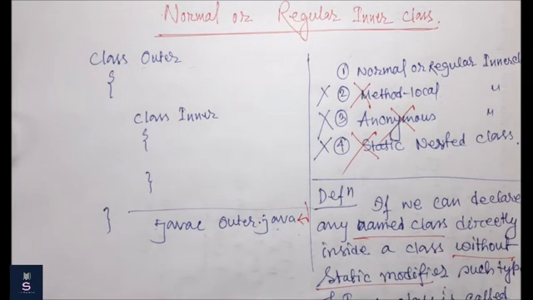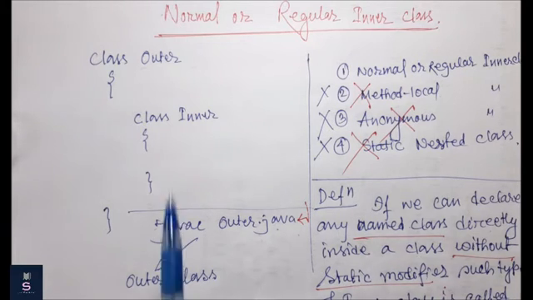We know that in the case of a class, if I compile, a .class file will be created, right? So one class file should be created. If I compile Outer.java, I will get Outer.class, because if I compile a Java file, obviously it will create a .class file. My file name is Outer.java and that will create Outer.class.